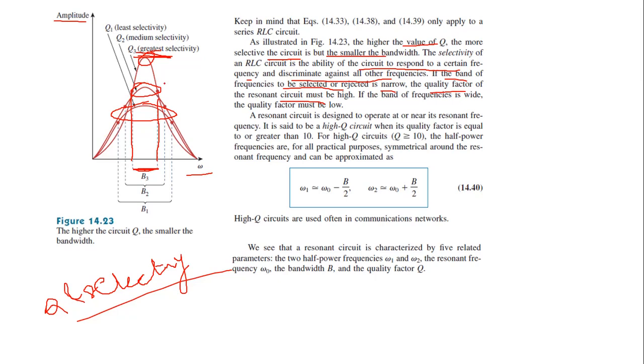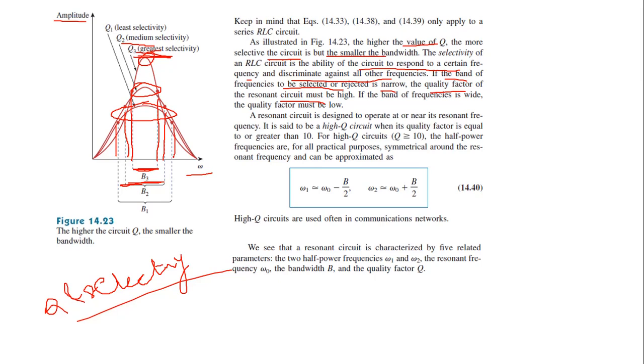This is the curve of Q2. You can see the peak is comparatively smaller compared to Q3. So Q2 value is smaller and it has medium selectivity. If selectivity is medium, you can see the bandwidth becomes higher, right? Because this is the bandwidth B2, which is higher. Similarly, take the last curve, that is Q1.